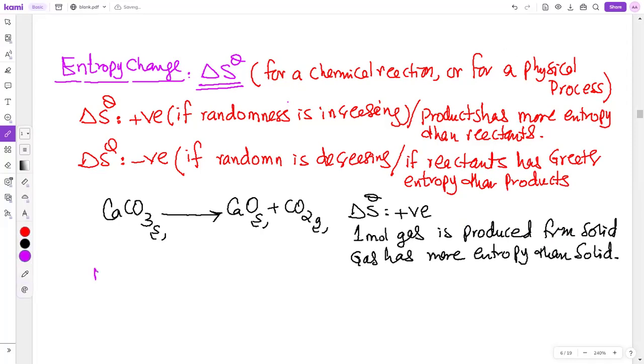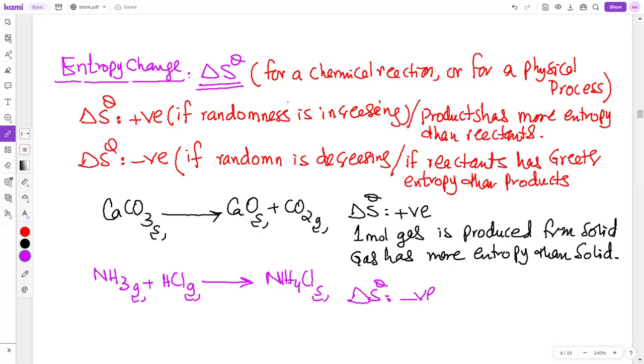So various examples, beta, can be asked. If this is the second example, decide whether the entropy change is positive or negative. What will you say, beta? Delta S is negative.